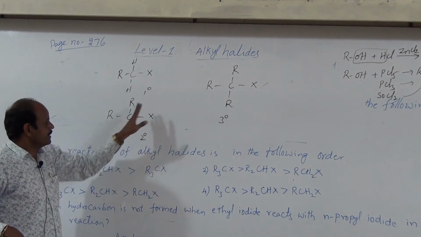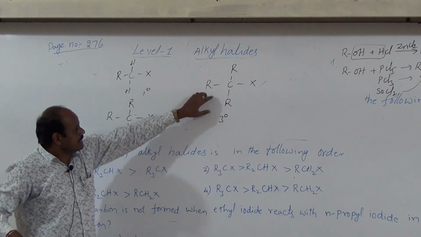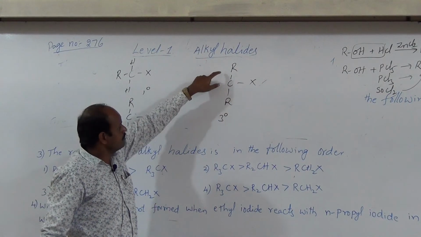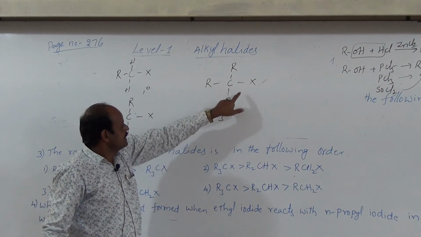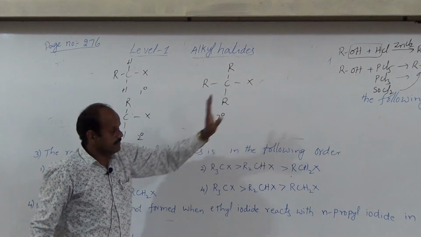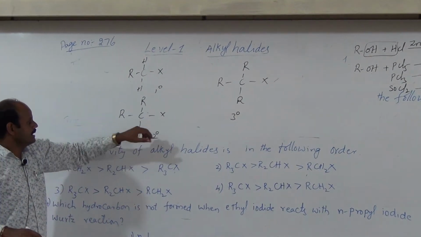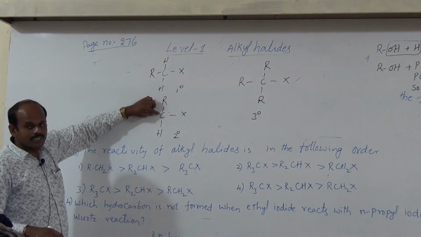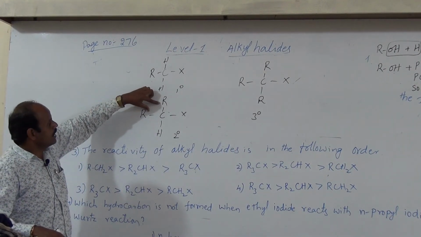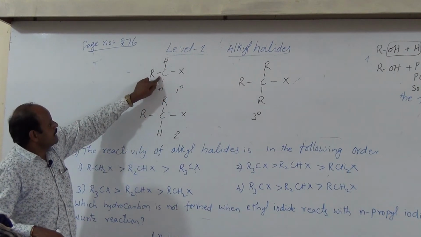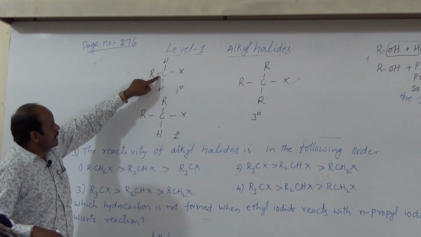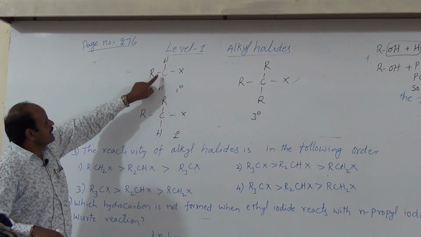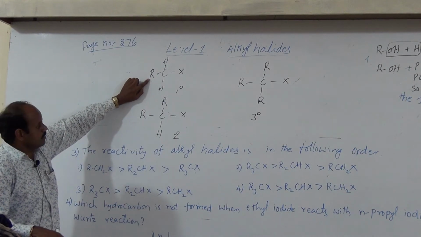Here three different types of alkyl halides are given. Tertiary carbon atom means this carbon atom is bonded with three carbon atoms or three different or same alkyl groups, then it is called tertiary alkyl halide. Secondary alkyl halide means the halogen atom is bonded with the secondary carbon. Secondary carbon means this carbon is bonded with two carbon atoms or two alkyl groups. Primary alkyl halide means the halogen atom is bonded with the primary carbon, which is attached with only one carbon or one alkyl group.